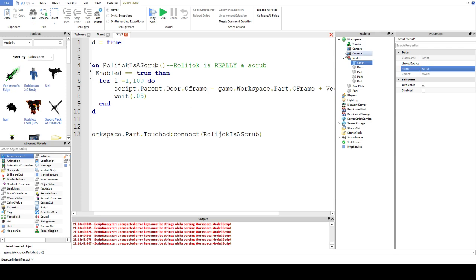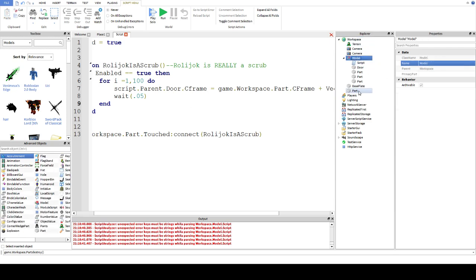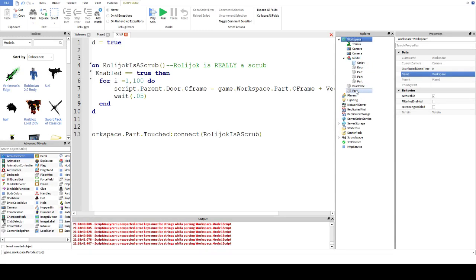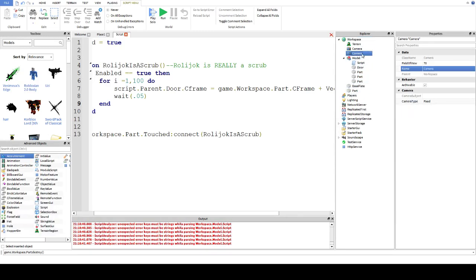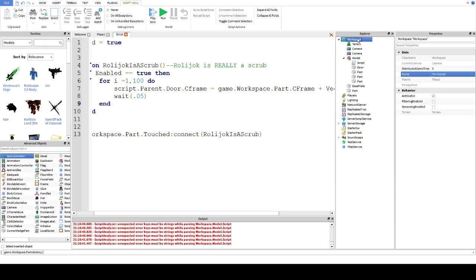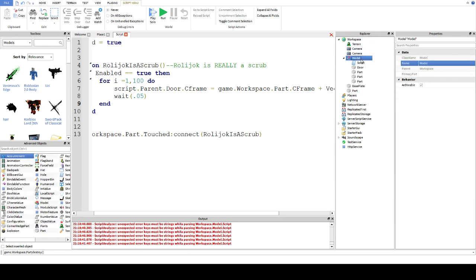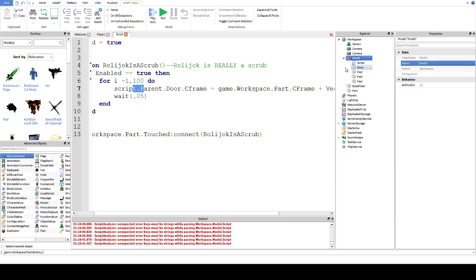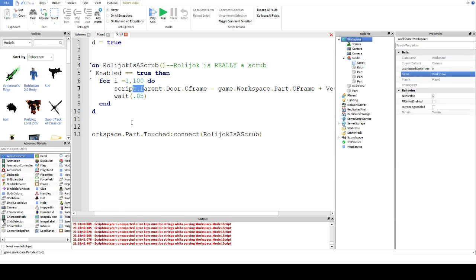So the parent, when we move down from workspace into the part, that part is what we've called in scripting the child of workspace. It sounds a bit weird when you're writing code, but this model is a child of workspace. The script is a child of model, and these properties here are child of door. So if you use dot parent, you then go to the parent, which in the case of door is model, for the model it's workspace, and so on and so forth.